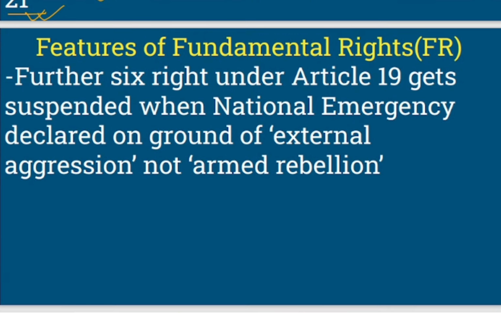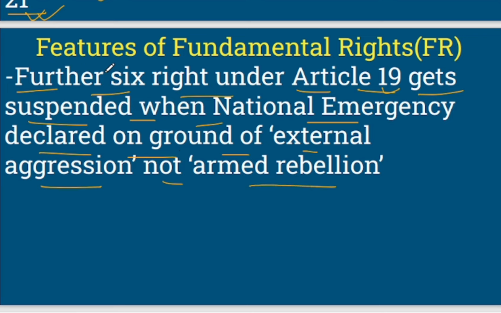Then here it says that for the six rights under Article 19, so there are sub clauses under Article 19. In those sub clauses there are various rights. So it says that the six rights under Article 19 get suspended when national emergency is declared on ground of external aggression, not armed rebellion.